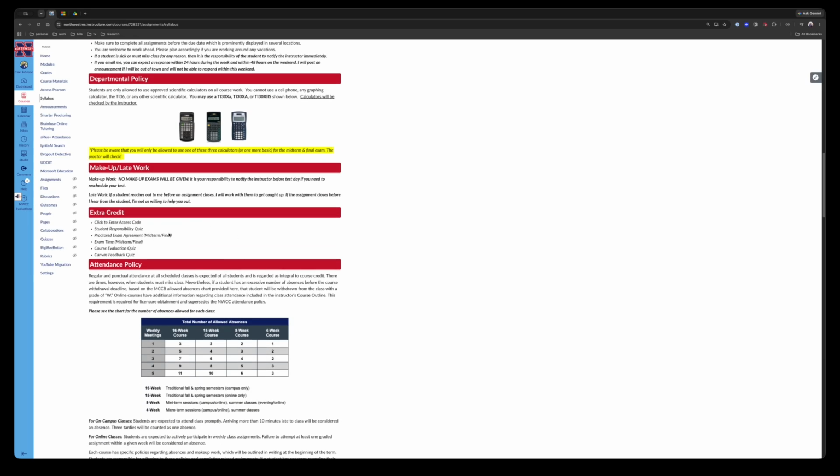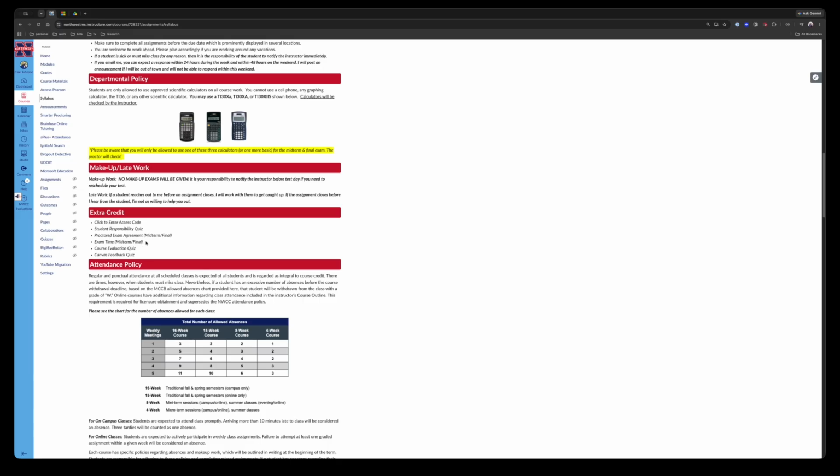There are a few ways to get extra credit in this class. The access code that you start with that I mentioned earlier, that's going to give you some bonus points. The student responsibility quiz gives you bonus points. Each time you take a midterm or final, they both have separate proctored exam agreements. You go through and you check all those boxes. They have to be done before you sit for the final, so you want to make sure you get those done. Those are kind of mandatory. So these first three are mandatory, and then the second three are optional.